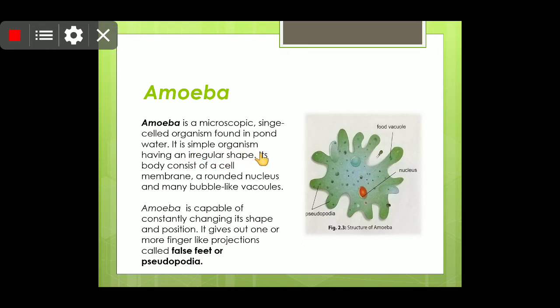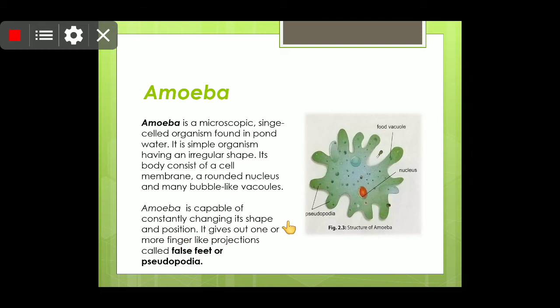It is a simple organism having an irregular shape. Its shape is irregular. It is not definite. You cannot say that it is circular or it is of such a shape. They can change the shape. Okay, it consists of a cell membrane, a nucleus and many bubble-like vacuoles.